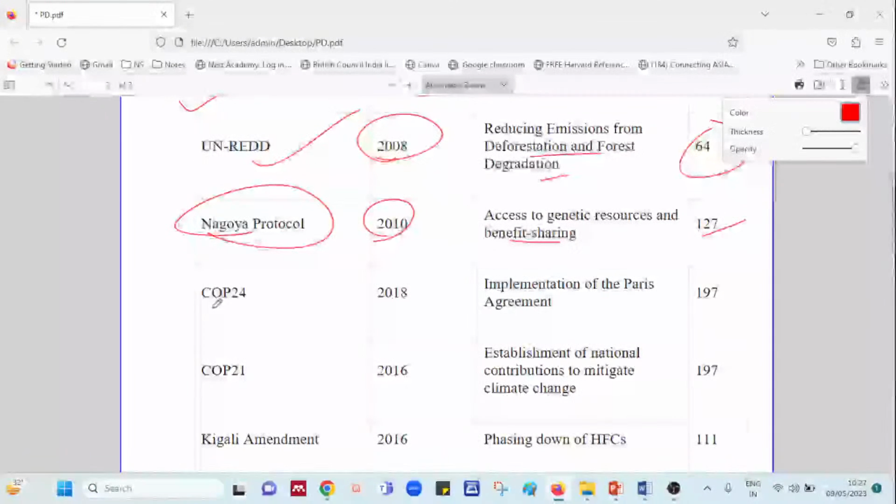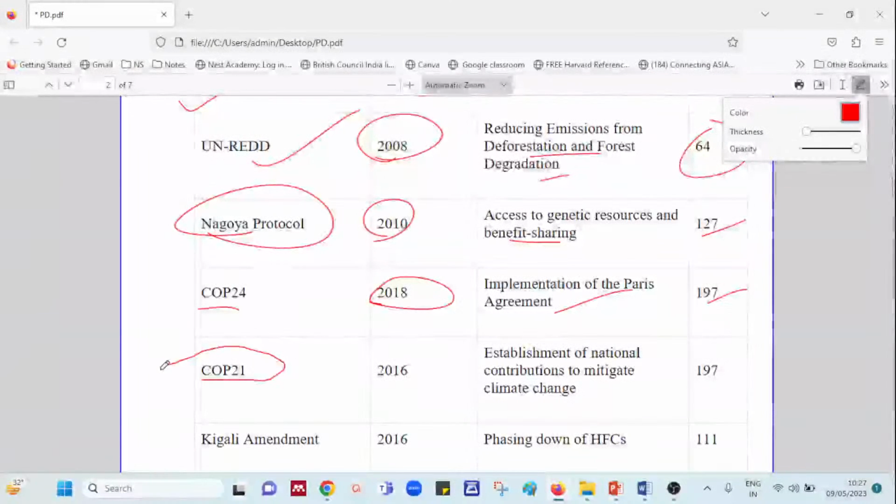Then we have Conference of Parties. Now Conference of Parties, there are many, but right now important ones I have taken. So one is Conference of Parties 24, which was established in the year 2018 with an implementation of Paris Agreement. Okay. Now again Paris Agreement we will be doing in detail. So implementation of Paris Agreement with total number of countries or parties is 197.